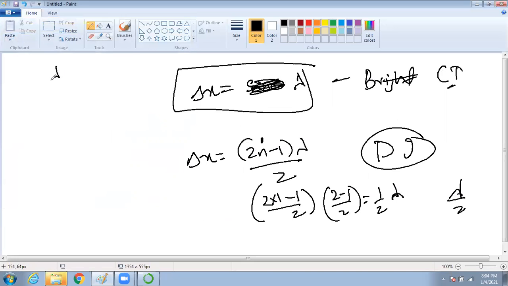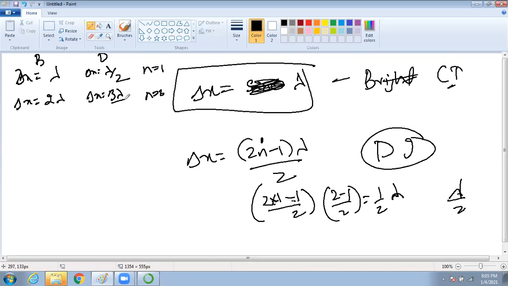Your first bright was delta x equal to lambda. For dark, here also n equal to 1, delta x equal to lambda by 2. For n equal to 2, bright is delta x equal to 2 lambda. For dark, delta x equal to (2n minus 1), 2 into 2 is 4, 4 minus 1 is 3, so it is 3 lambda by 2. For n equal to 3, bright is delta x equal to 3 lambda. Who will complete the dark? 5 lambda by 2.